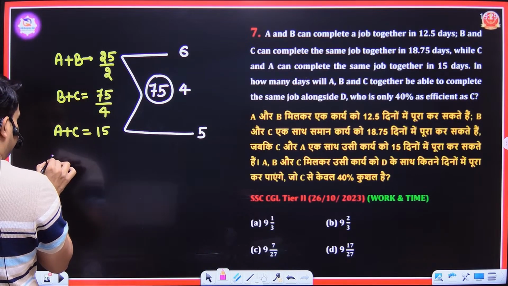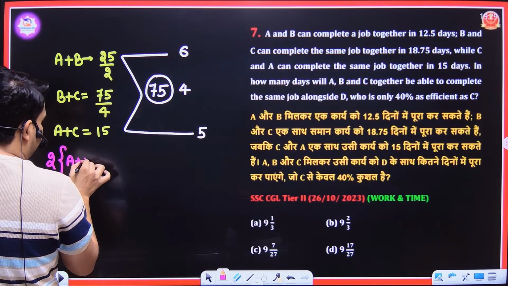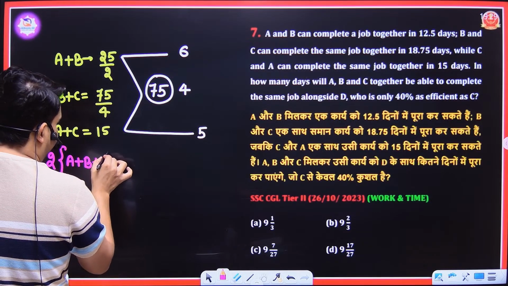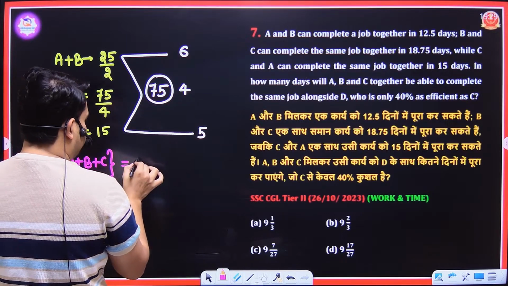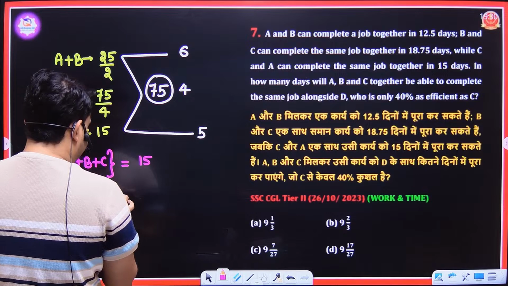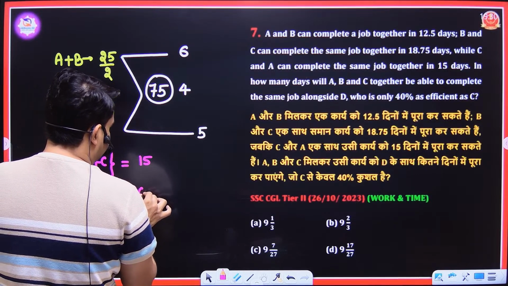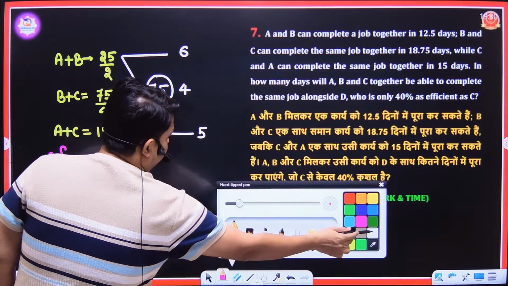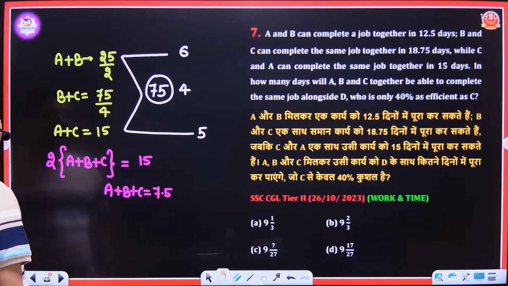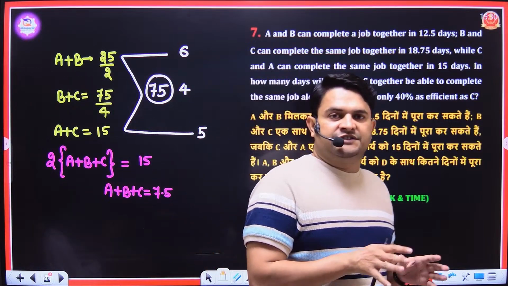See, if I add all of them, I have twice of A plus B plus C. Twice of A plus B plus C is equal to 6 plus 4 is 10, plus 5 is 15. Then the value of A plus B plus C will be 7.5. But we have to add another person D. So the efficiency of D is 40% of the efficiency of C.